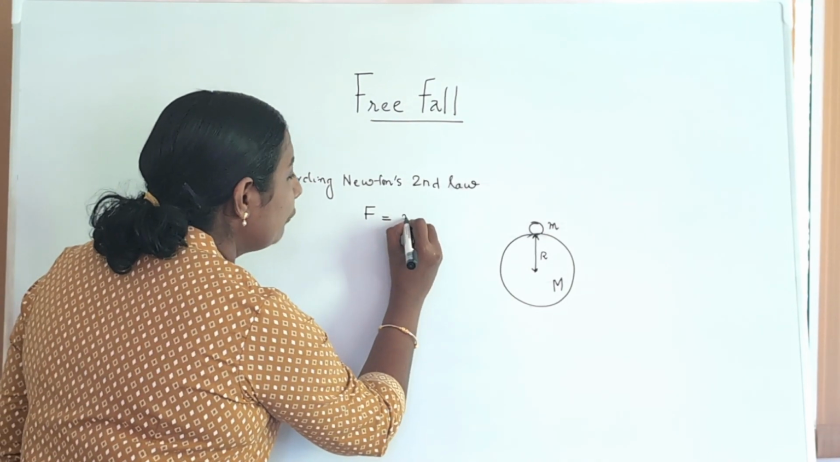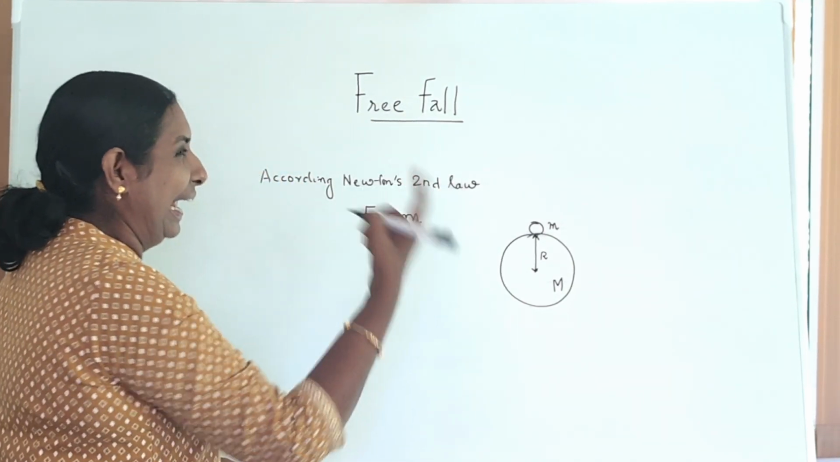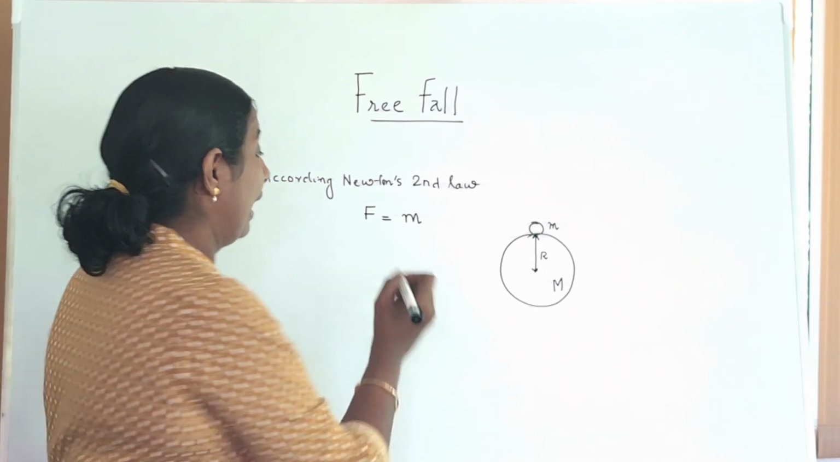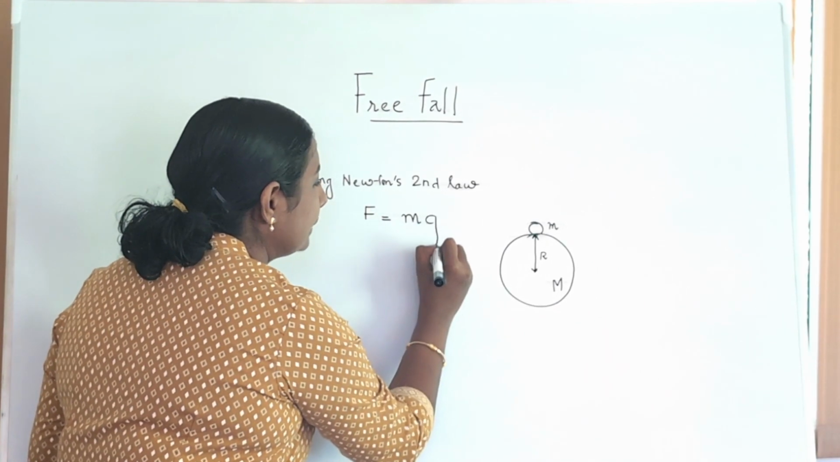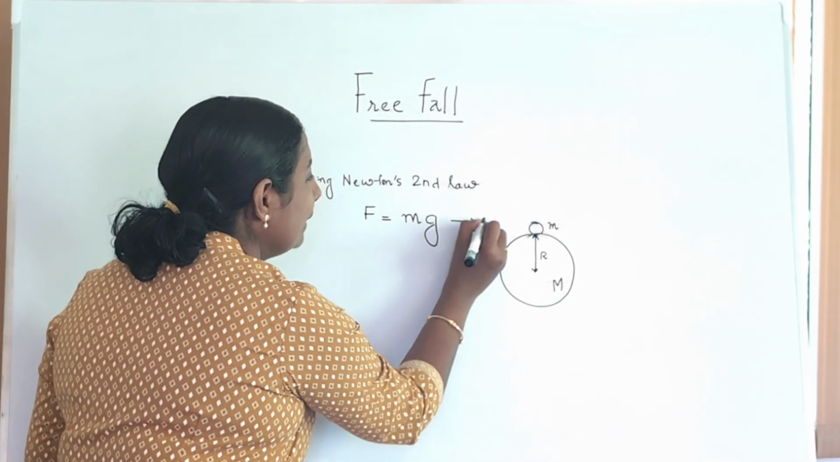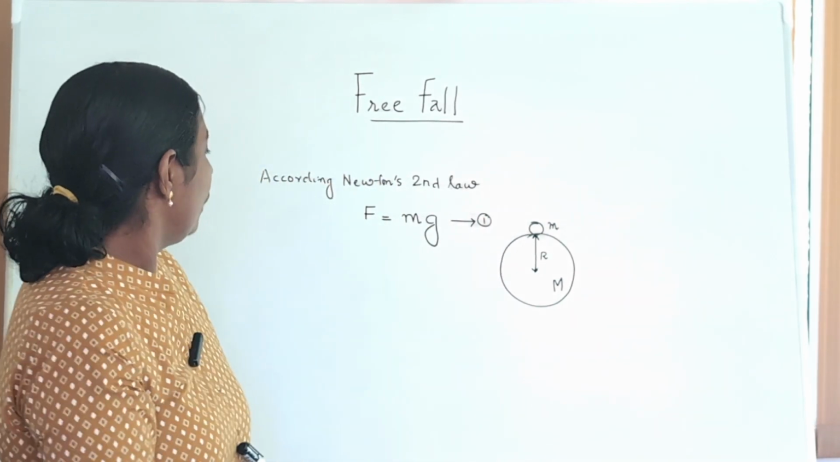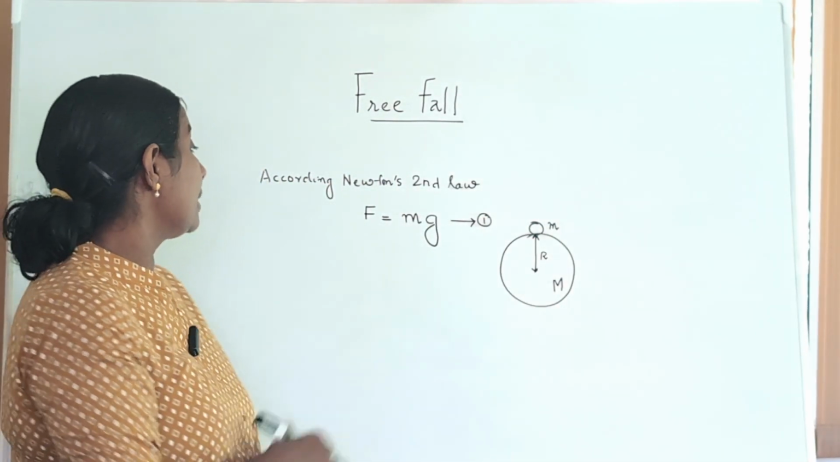So here F is equal to m into a. A here is the acceleration due to gravity. So we can say that it is m into g. Let this be our first equation.